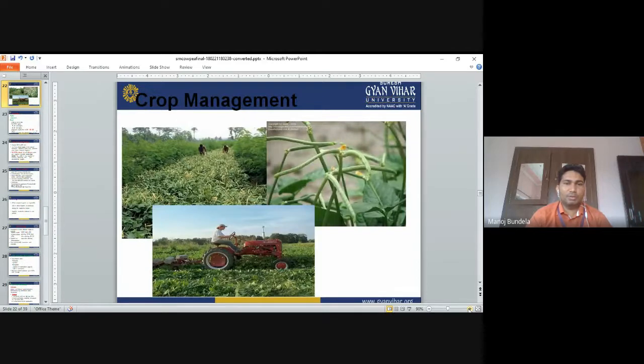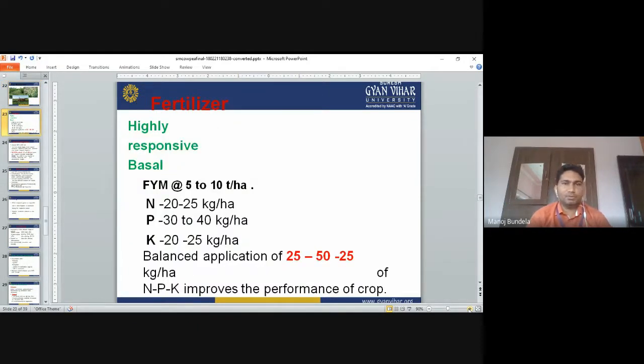Crop management means regularly we go for weeding of the crops if weeds are there, harrowing, and application of different fertilizers. Cowpea is highly responsive to the basal dose of fertilizers. In the basal dose we apply FYM 5 to 10 tons per hectare, nitrogen 20 to 25 kg per hectare, phosphorus 30 to 40 kg per hectare, and potassium 20 to 25 kg per hectare.